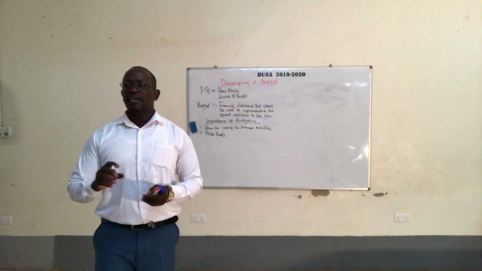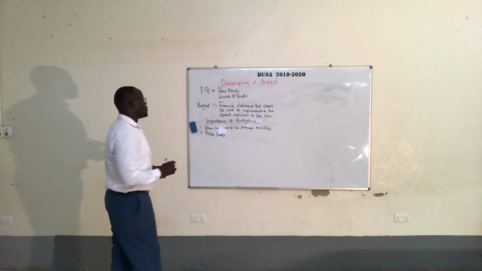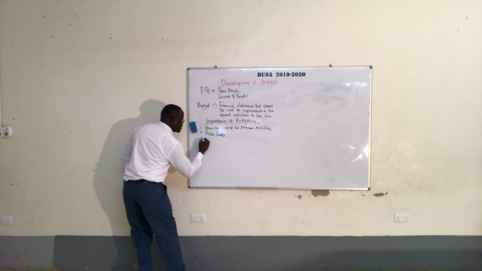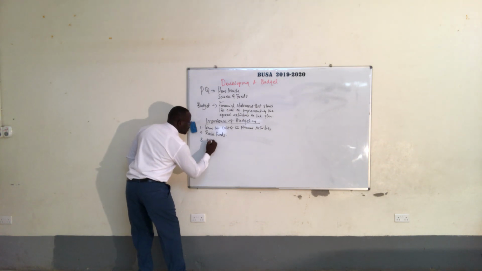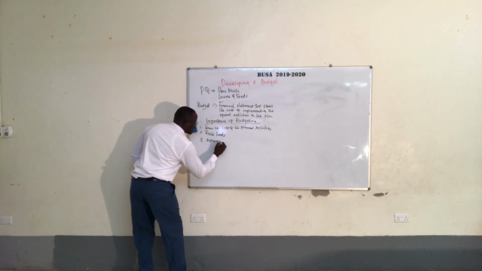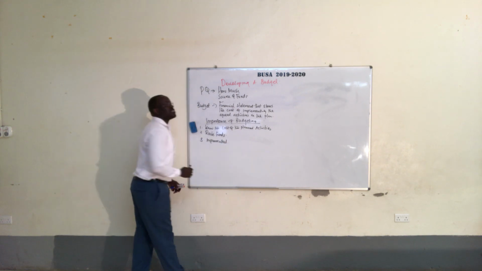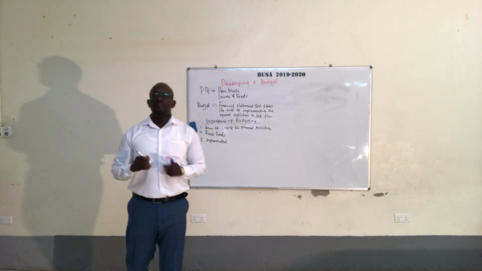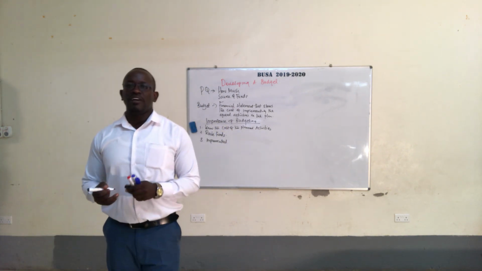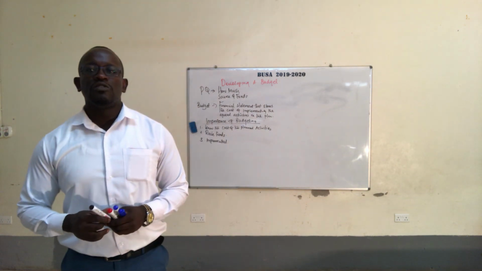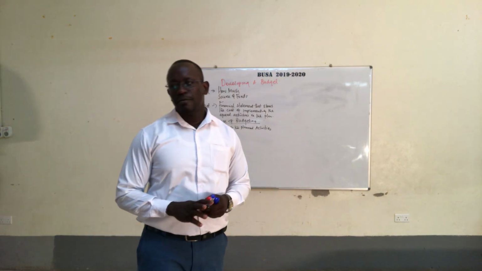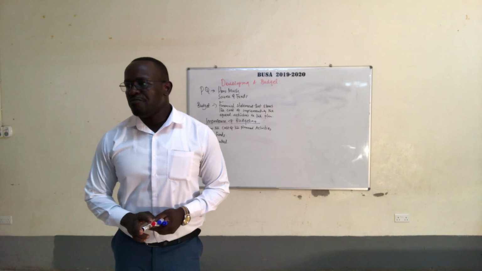Number 3, a budget shows if the project can be implemented. With the budget, you can know if the project can be implemented. It is only through the budget that you will know. Just imagine you come to Bugema University and then Bugema University tells you the school fee for this semester is 5 million.